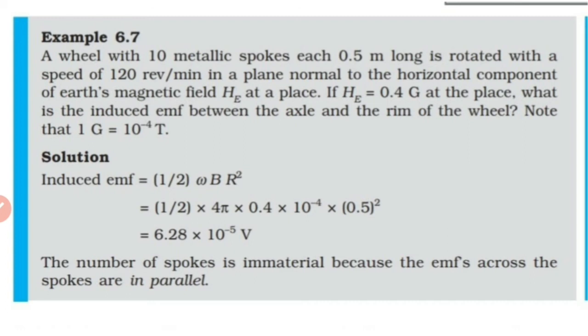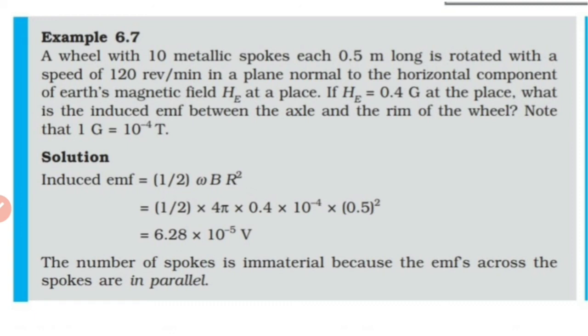Now here we have one more example based on that rotating conductor. Example 6-7. A wheel with 10 metallic spokes, each 0.5 meter long, is rotated with a speed of 120 revolutions per minute in a plane normal to the horizontal component of Earth's magnetic field HE at a place. If HE is equal to 0.4 gauss at the place, what is the induced EMF between the axle and the rim of the wheel? Note that 1 gauss is equal to 10 raised to minus 4 Tesla.